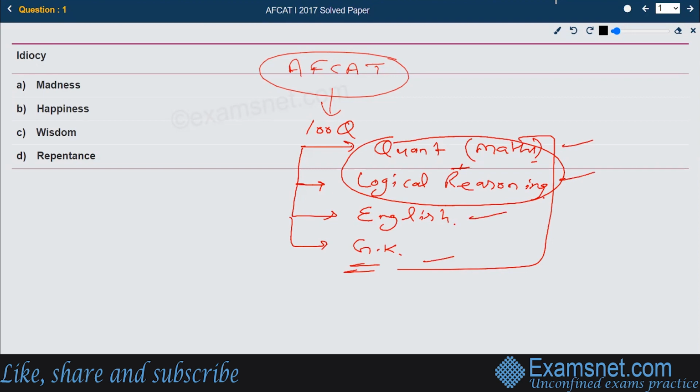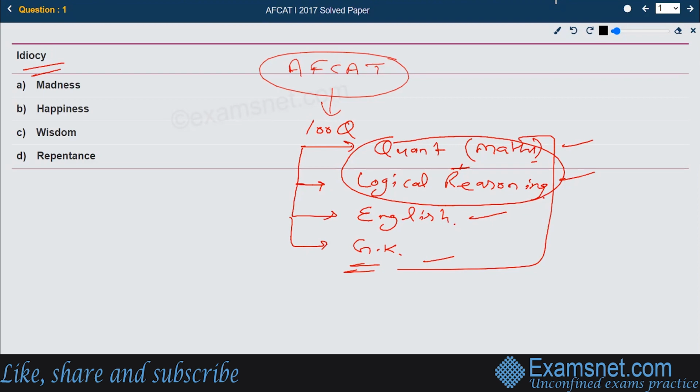Here today we are solving the question paper of FCAT 2017. Let us begin. So the first question is idosi. We are supposed to find out the meaning of the word idosi. If you look at the options given, the options are madness, happiness, wisdom, and repentance.